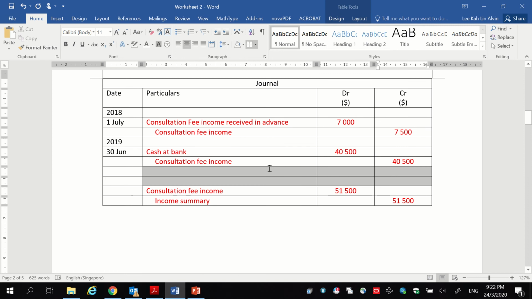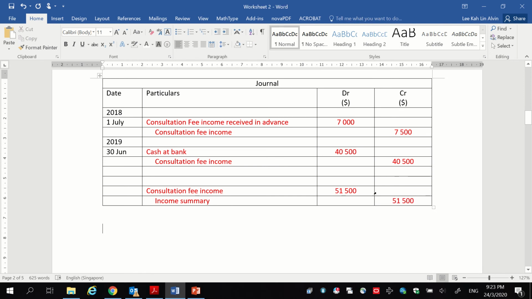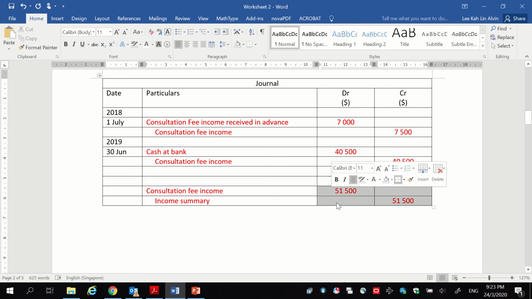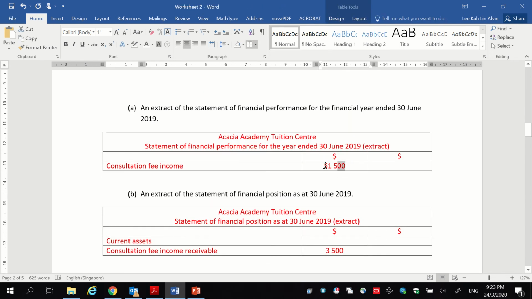So if you do not have these entries, what happens to your total income? Your total income will just be these two numbers added up together, which is 48,000. So these numbers will change to 48,000 as well, and what will appear under your income will be 48,000.